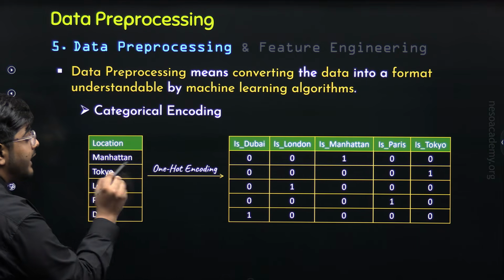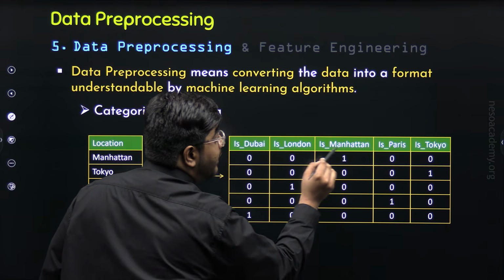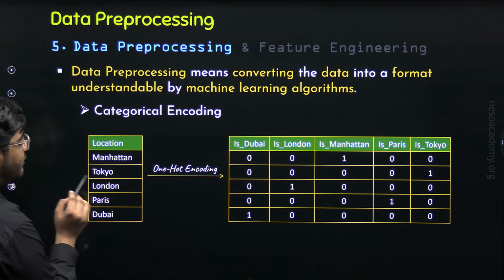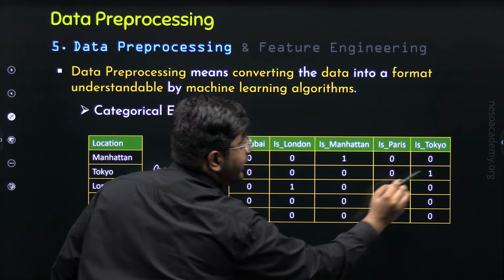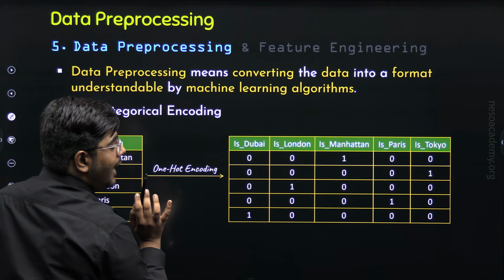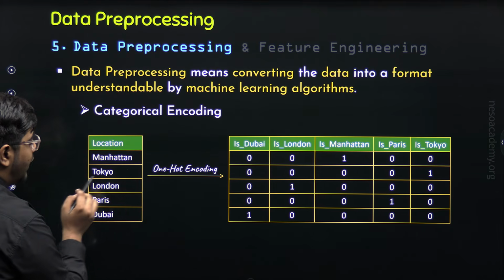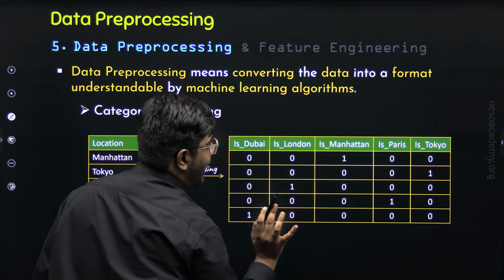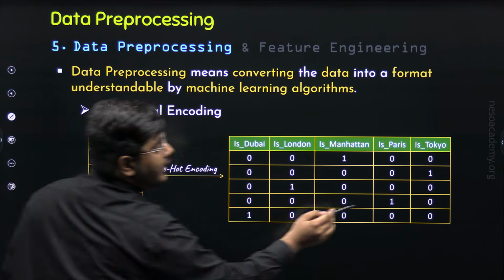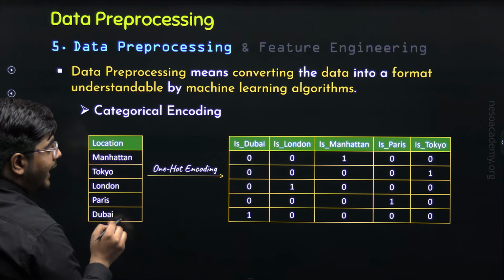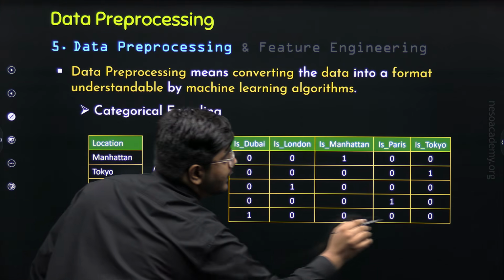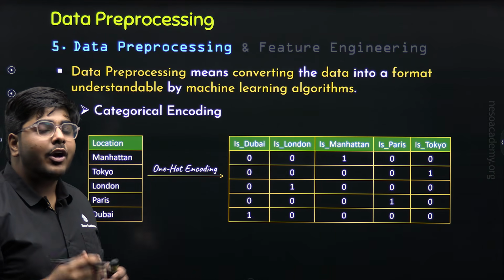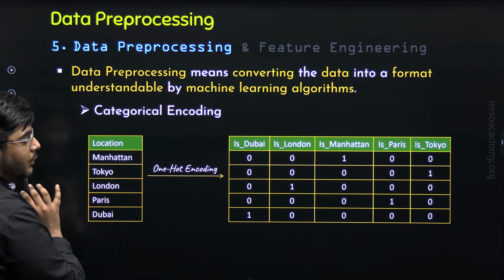So the first value is Manhattan. You can see only Manhattan is present and all others are absent. Similarly, the second value is Tokyo, so only Tokyo is present and all others are absent. Similarly, for the third value, that is London, only London is present and all others are absent. For Paris, only Paris is present. For Dubai, only Dubai is present and all others are absent. So I hope you have understood how to apply one-hot encoding to a categorical column.